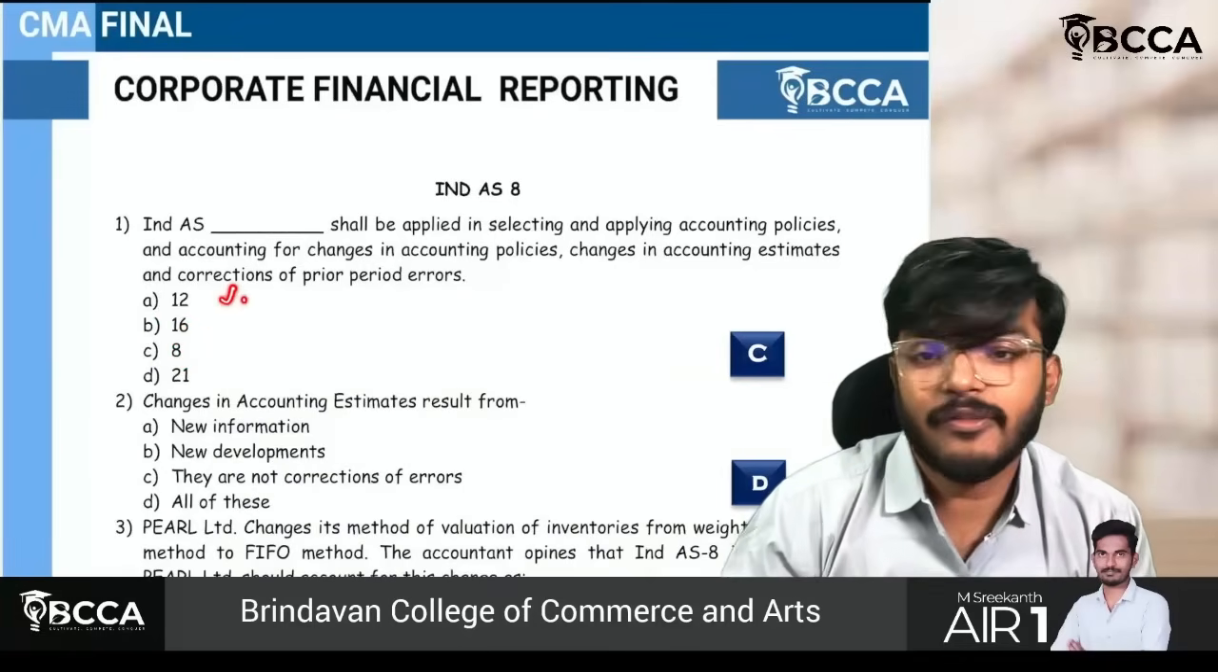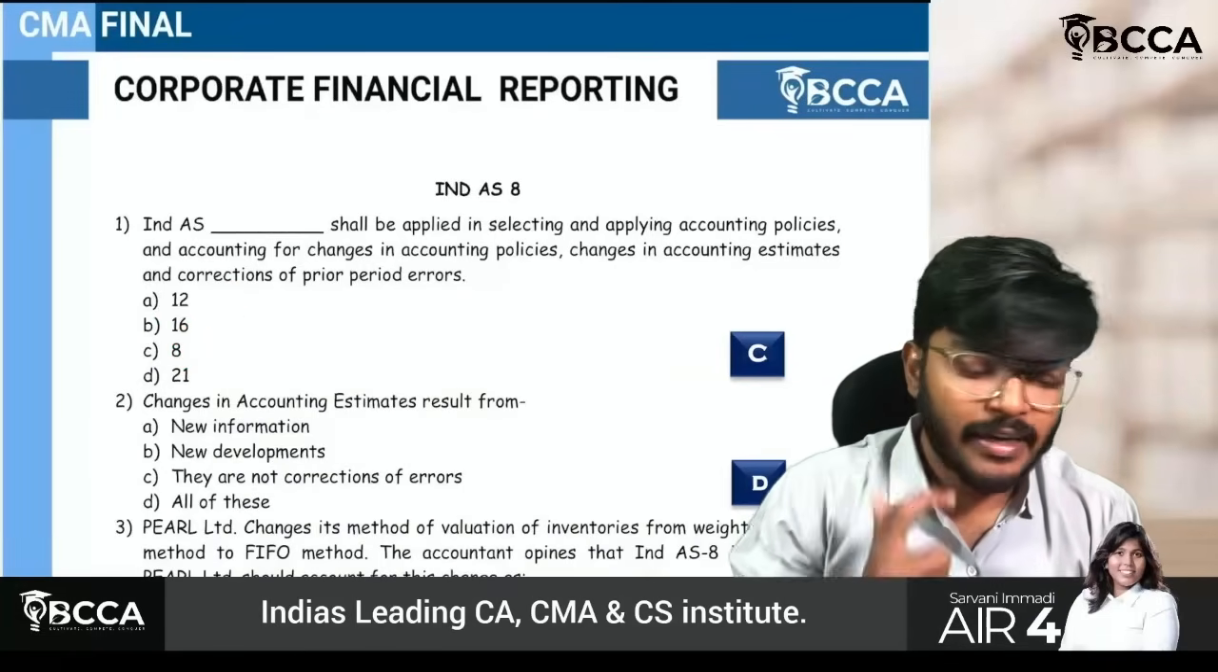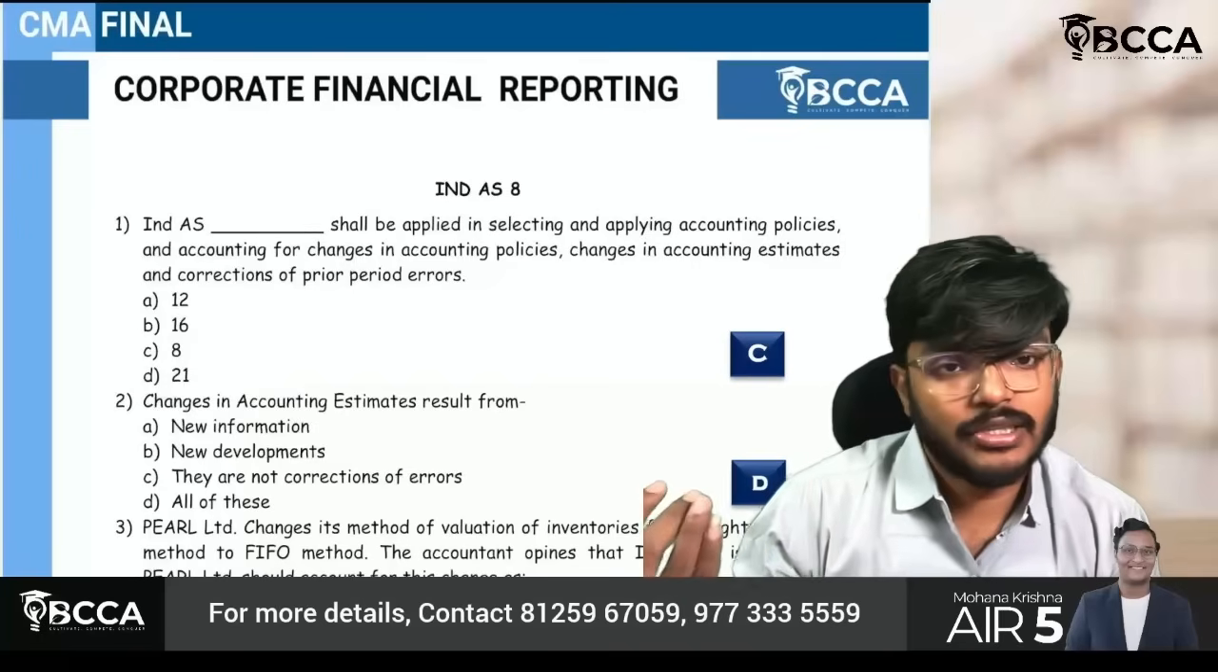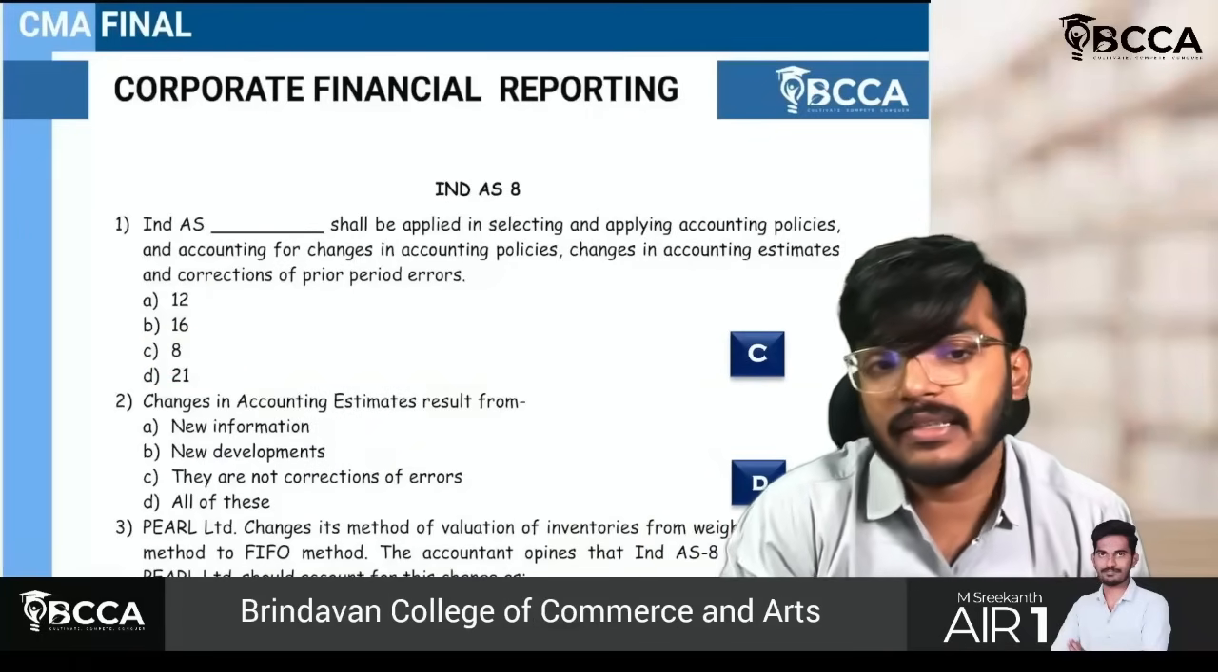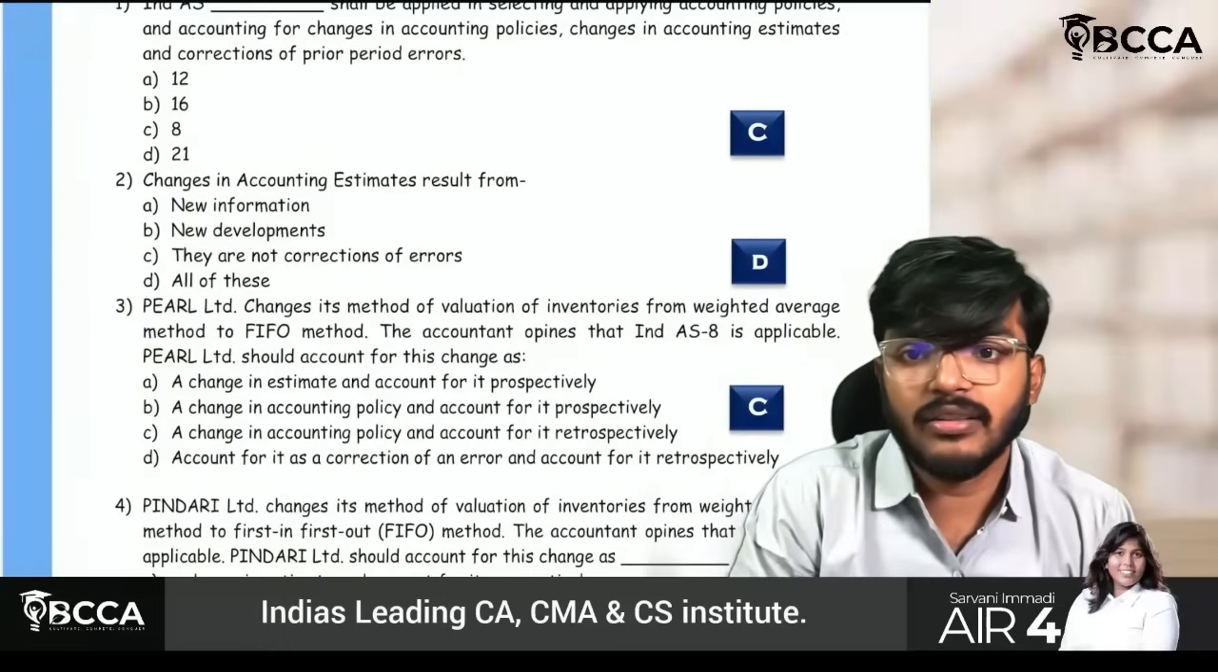Because 12 is related to deferred taxes, 16 is related to PPE, and 21 is related to the effects of changes in foreign exchange rates. Other than this, the rest are wrong. So the right answer will be Ind AS 8. Okay? Yes, sir. Next part.